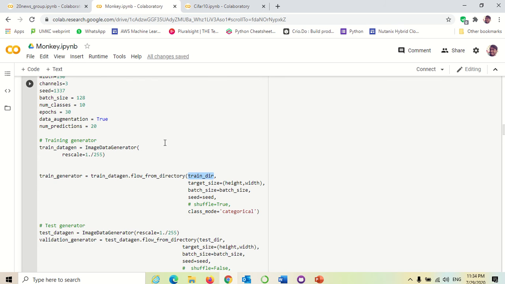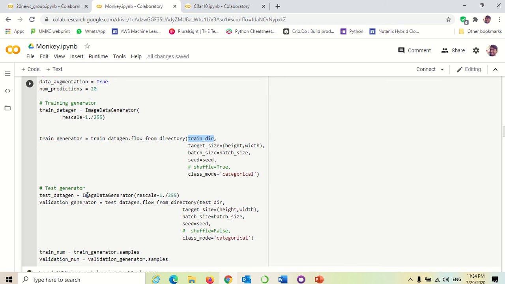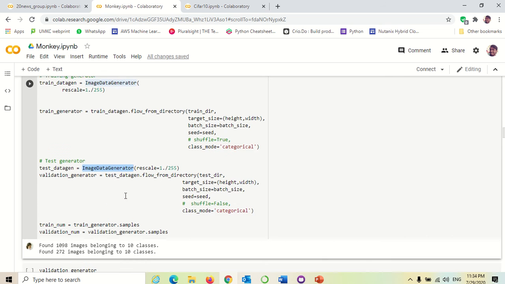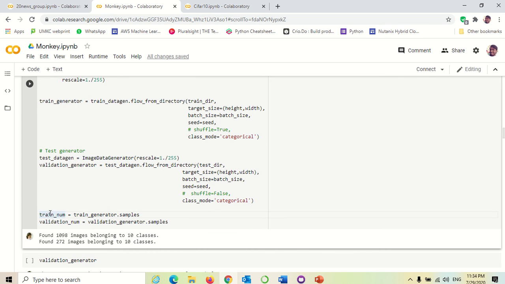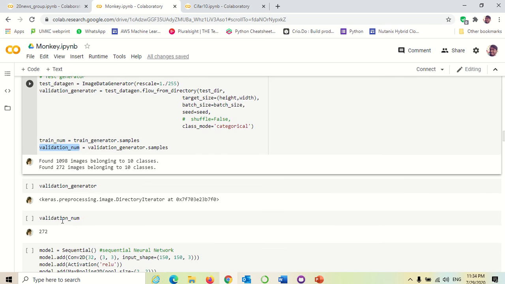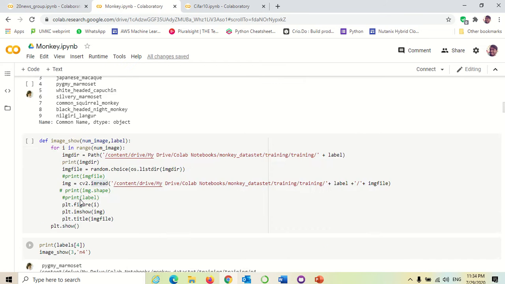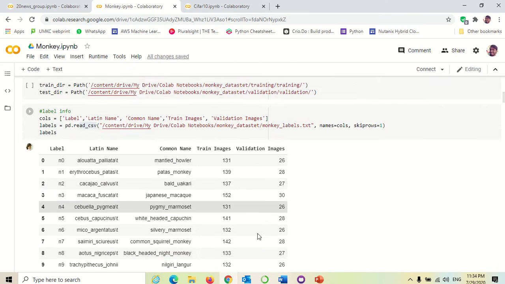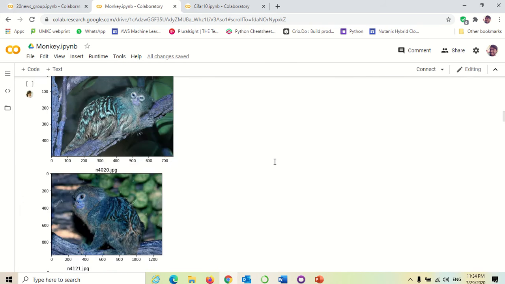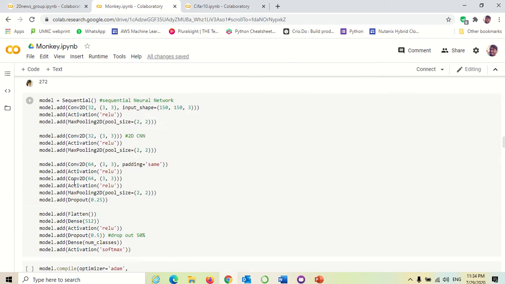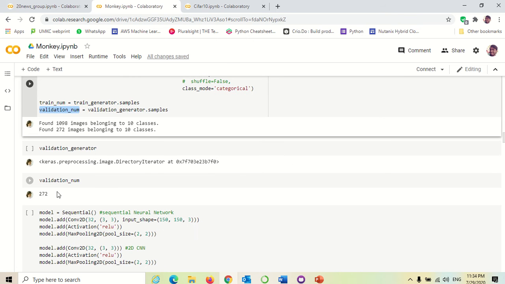As I loaded train and test separately, I was calling the image data generator separately for both parts, taking samples into train and validation. Here we can see the individual counts. When I come to the total count, you can see that the total number is 272.